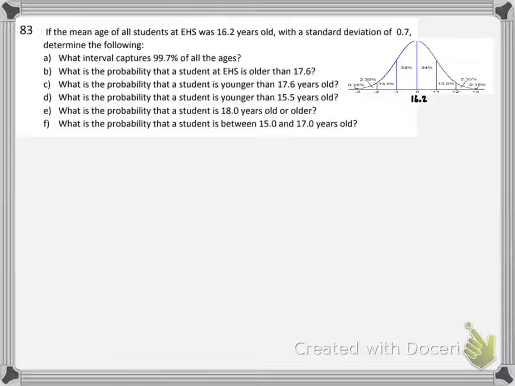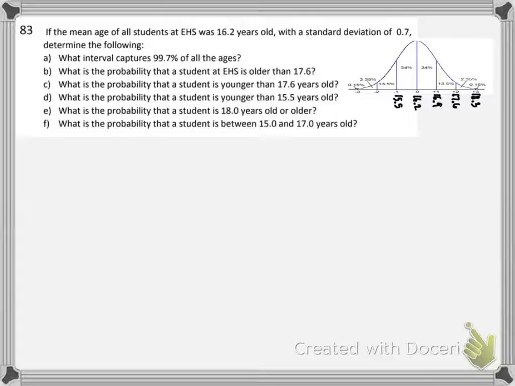And these are getting crowded, so I'm going to write them a little bit sideways. 16.2, and then at plus 1, that means the mean plus 1 standard deviation, so I have to add 0.7, 16.9, and I have to add 0.7, which gives me 17.6, and add 0.7, which gives me 18.3. And then I have to go backwards, and I have to take 16.2 minus 0.7 is